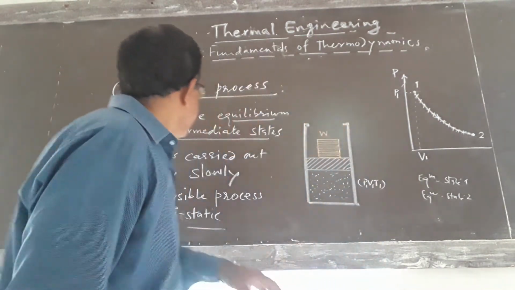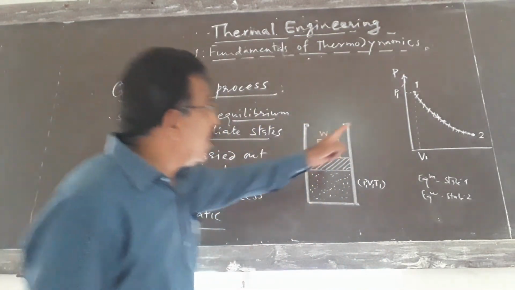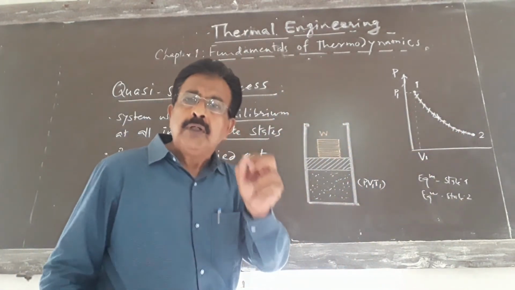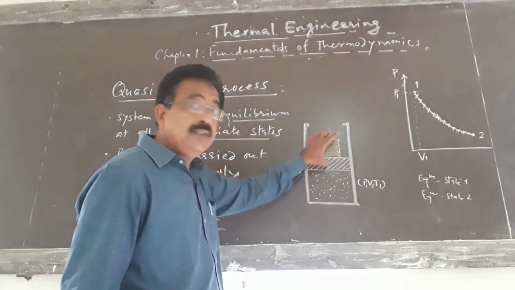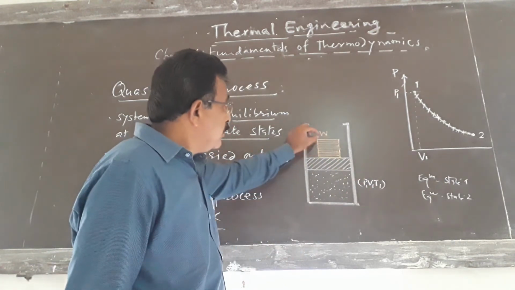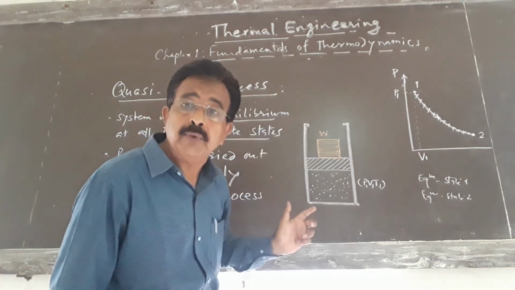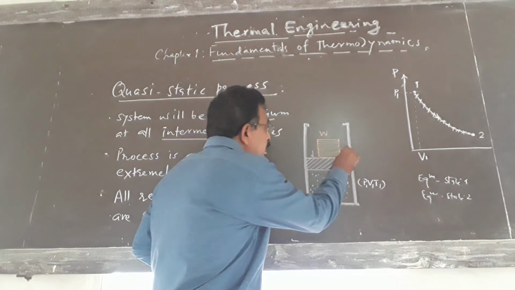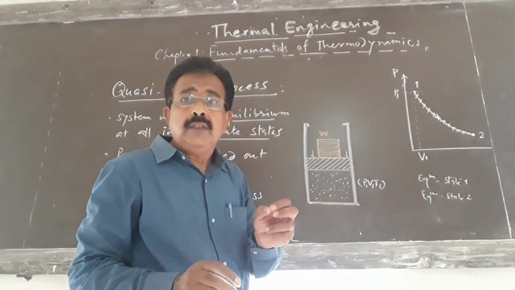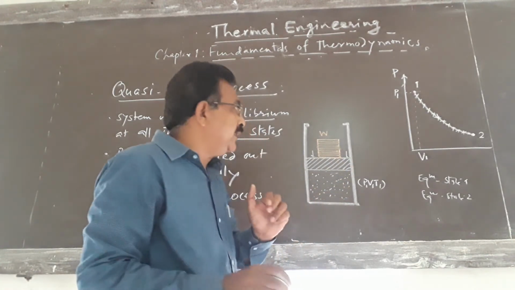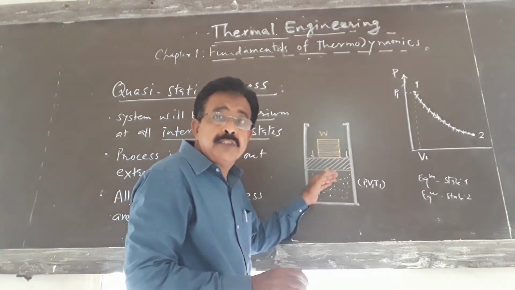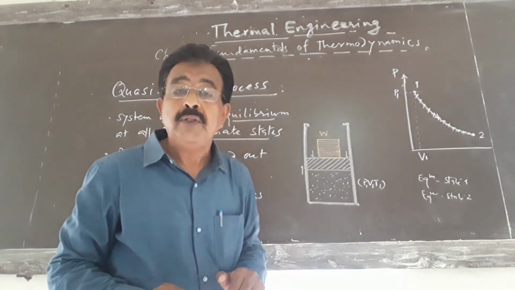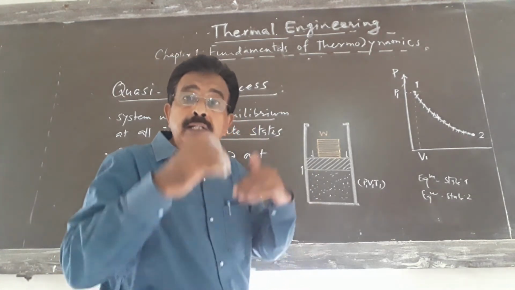Now to get the equilibrium at all intermediate states, we will divide this weight into a number of small pieces. Suppose when the first piece is removed, the pressure on the system will be reduced to a very small extent, and similarly a very small amount of expansion takes place, a very small increase in volume.